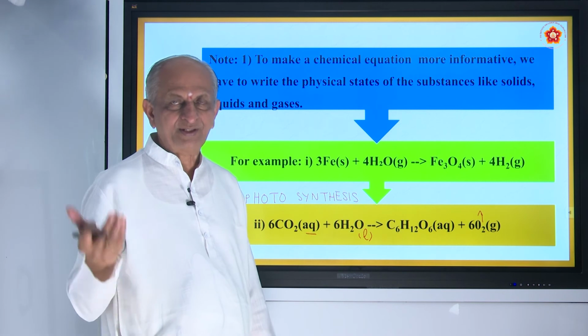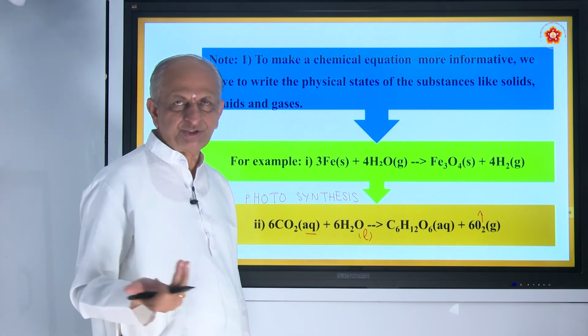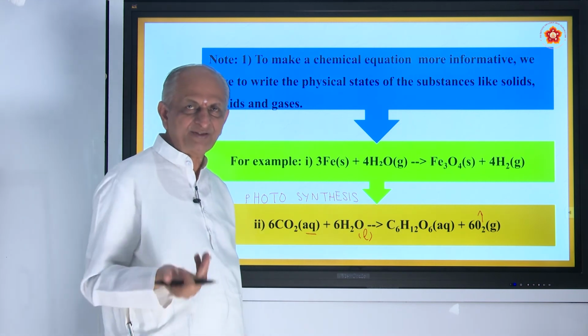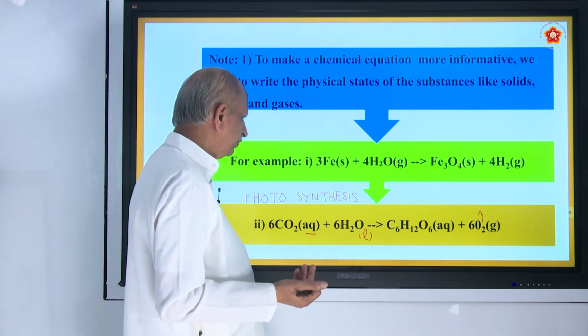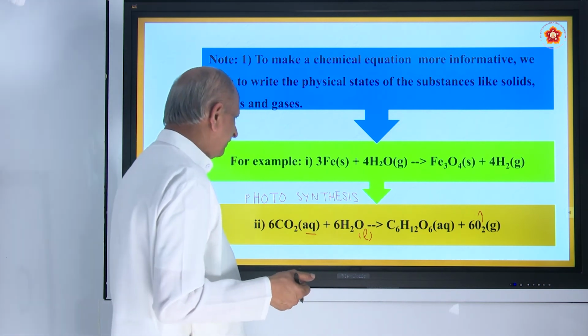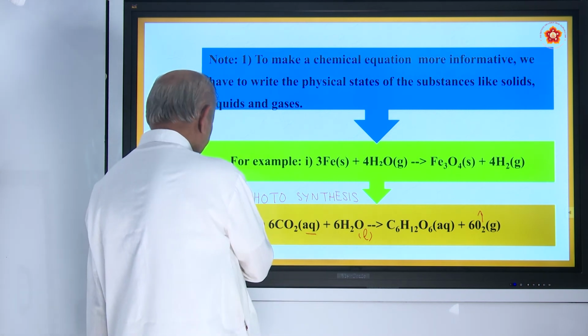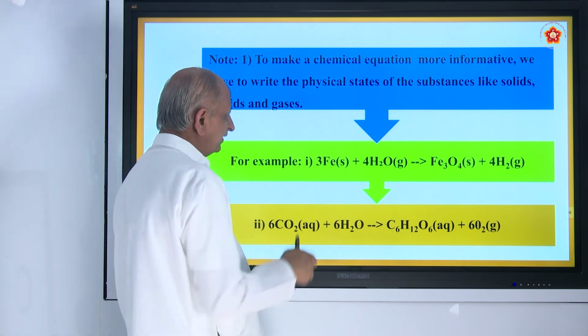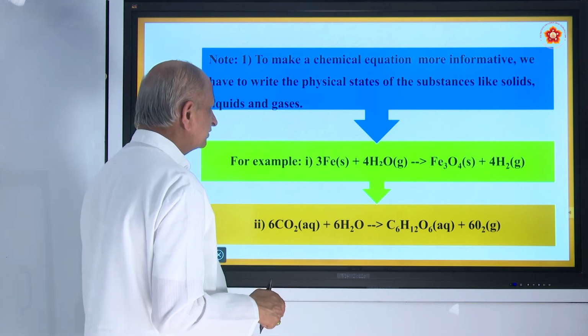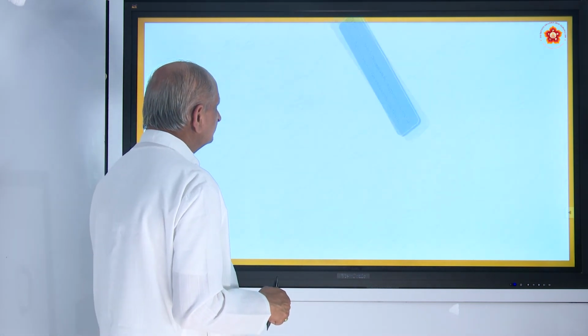So beautiful. The rains coming, the oceans, the plants, the flowers, the fruits, all is so beautiful. And you must have proper eyes to see and a heart to enjoy. So this type of chemical reaction takes place in our nature also.